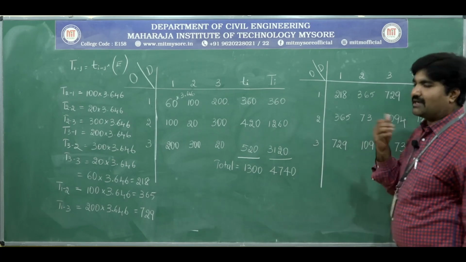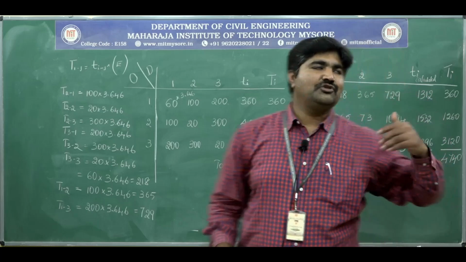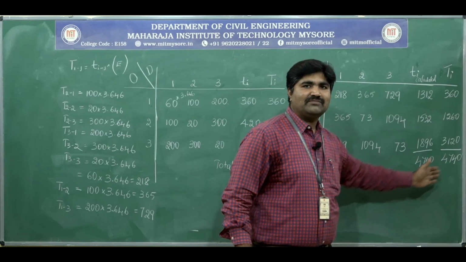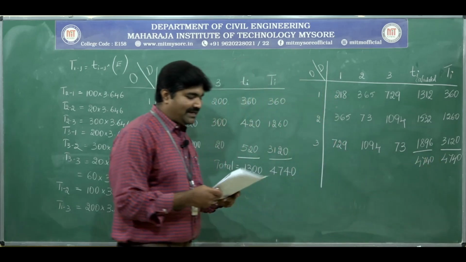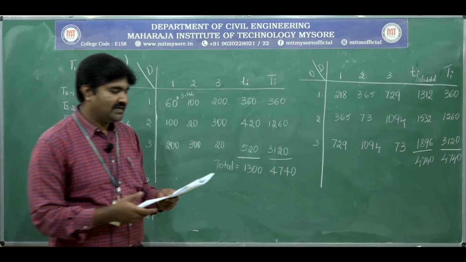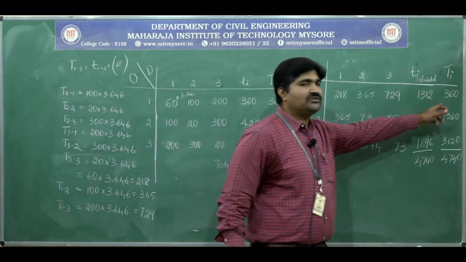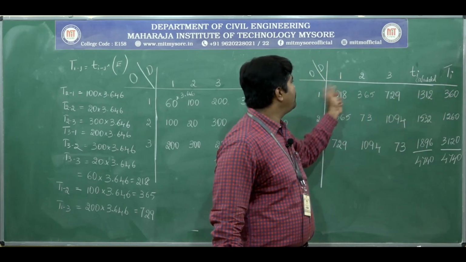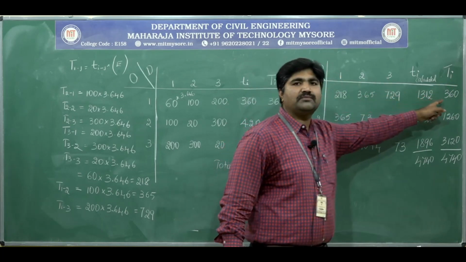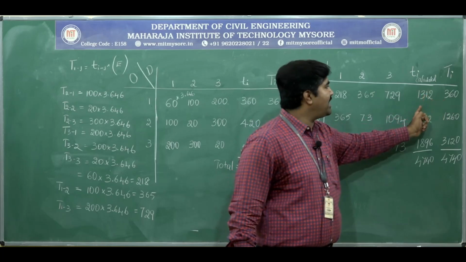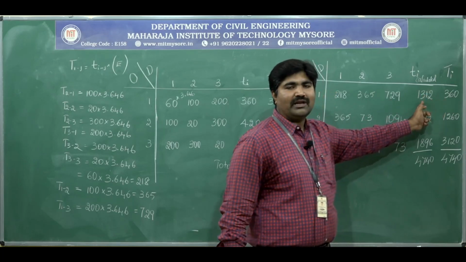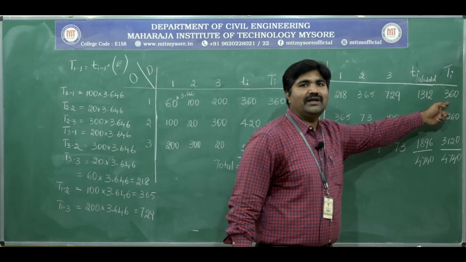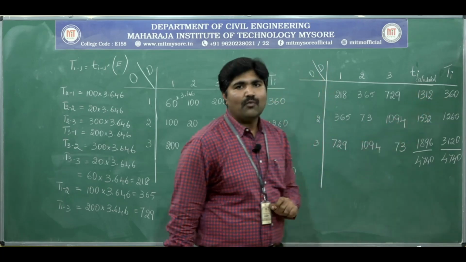Okay, now the future estimated trips we distributed between the zones. Now when we add, we are getting the same total trips value, but it is not tallying with the given estimates. You can observe here, the future estimated trips for these zones between 1 to 1, 1 to 2, 1 to 3, the total trips should be 360, but it is not tallying with that value. What we distributed is not tallying with this, do you understand? You should get 360, but we are getting 1312.